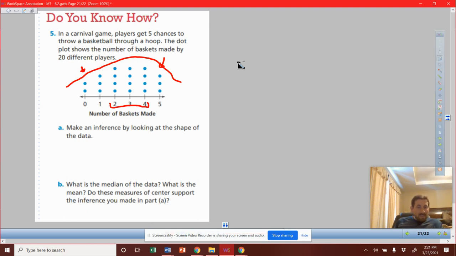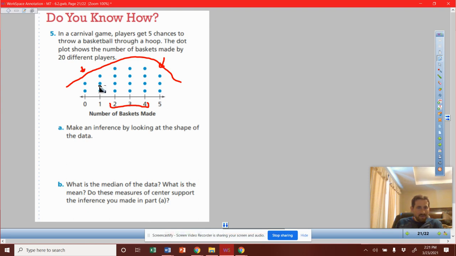Part B, what is the median of the data and what is the mean? Do these measures of center support the inference you made in part A? Depends on what inference you made, right? But the median, it looks like it's going to fall on a 3.